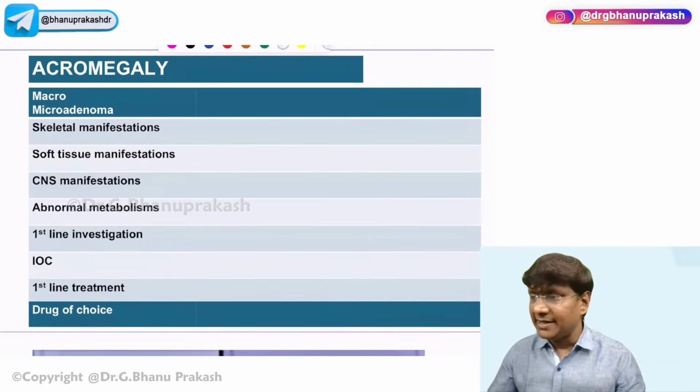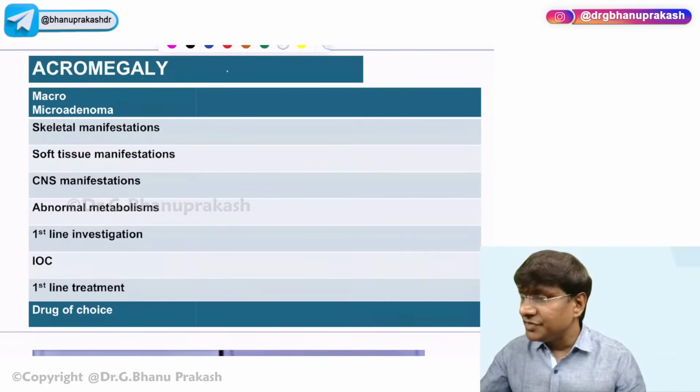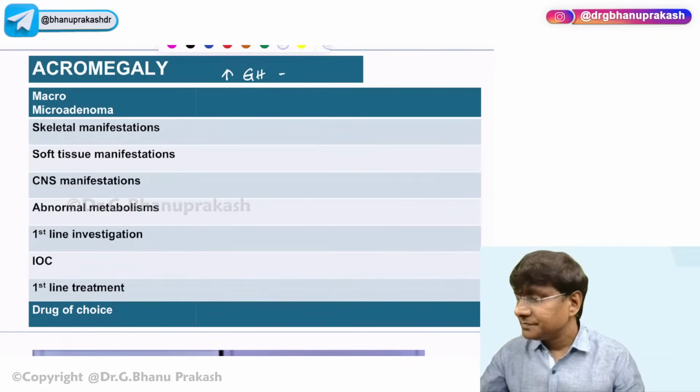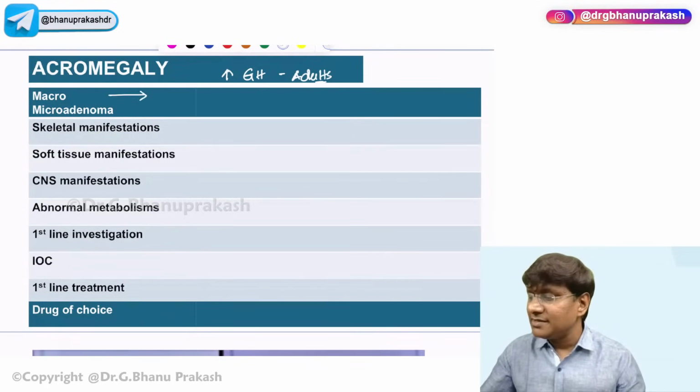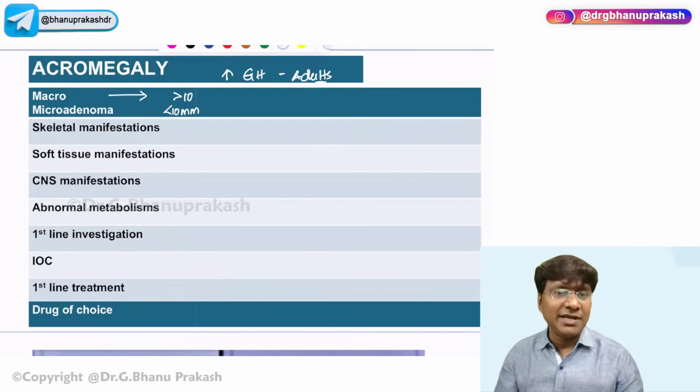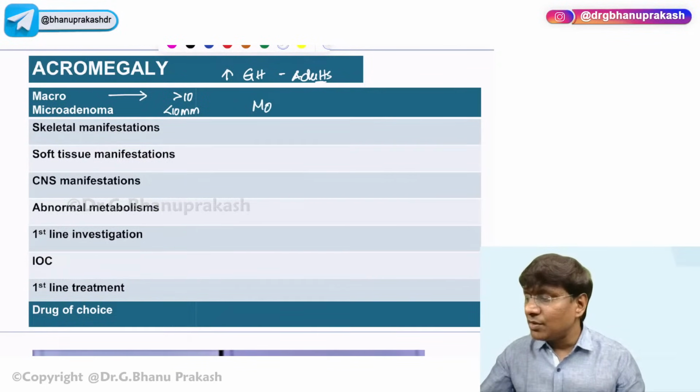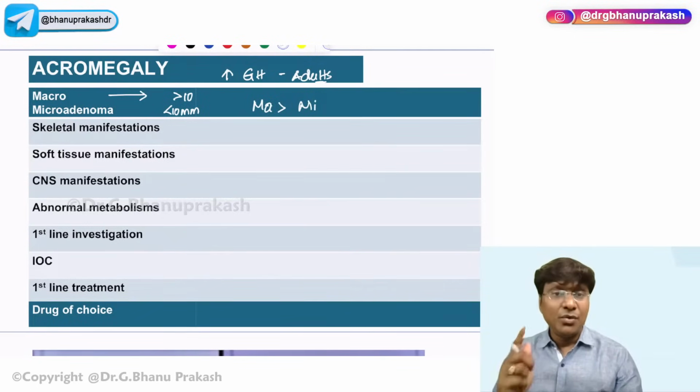That will be acromegaly. So acromegaly is characterized by increase in growth hormone production in adults. That is what is called acromegaly. And again, like pituitary adenoma, here somatotroph type of cells will be there in case of acromegaly. In macroadenoma, the size of the tumor is more than 10 mm. In microadenoma, the size of the tumor is less than 10 mm. But in acromegaly, macroadenoma is more common than microadenoma.